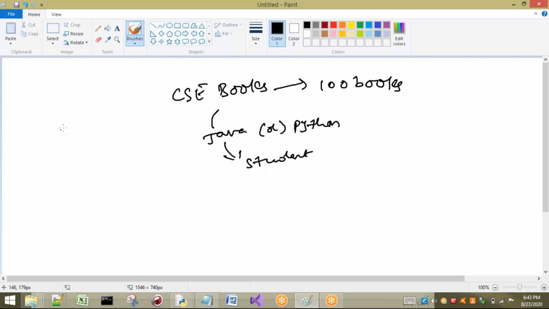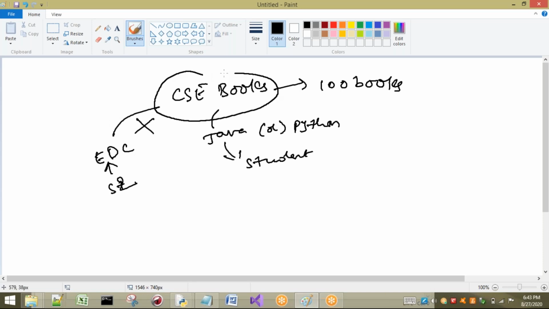Next, some other student came to me, student 2, from ECE. He asked me for an EDC textbook. Can I give the textbook from my library? It is not possible because my library is limited only to CSE. That means only a minimum number of books are there with me.